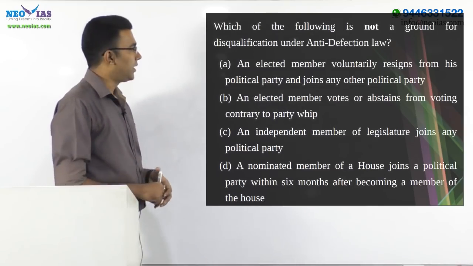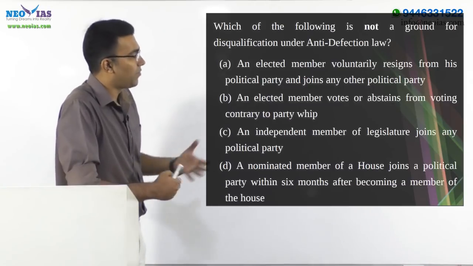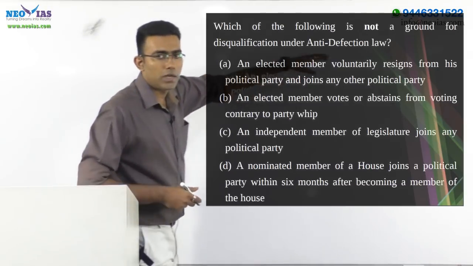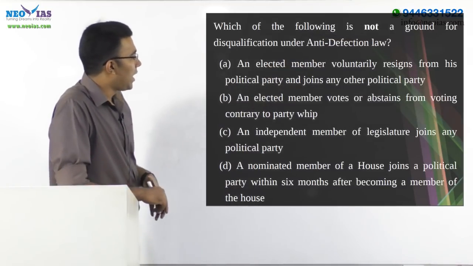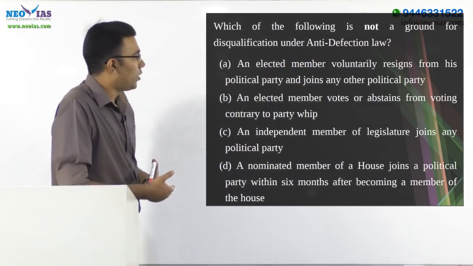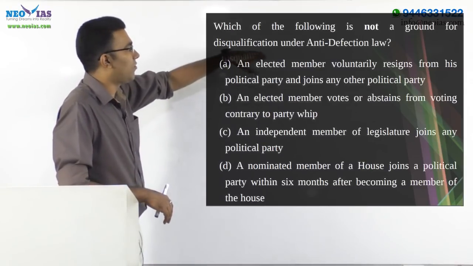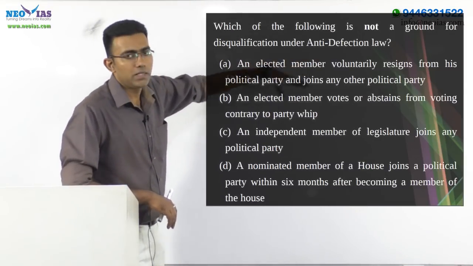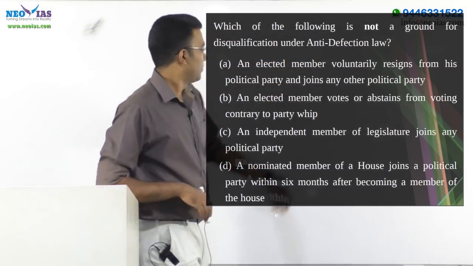So moving on to the next question. Which one of the following is not a ground for the disqualification under anti-defection law? It is asking for not correct, so please be vigilant about it. A. An elected member voluntarily resigns from his political party and joins any other political party. Yes, that is right. It is actually a disqualification under anti-defection law. Hence, it cannot be the answer for this question because it is asking for not correct.